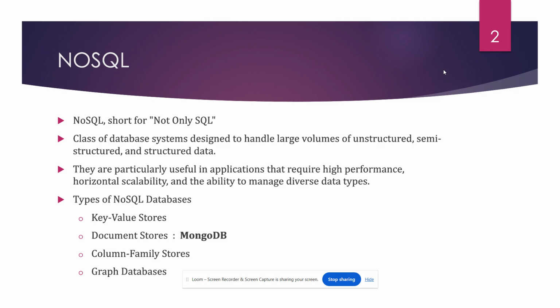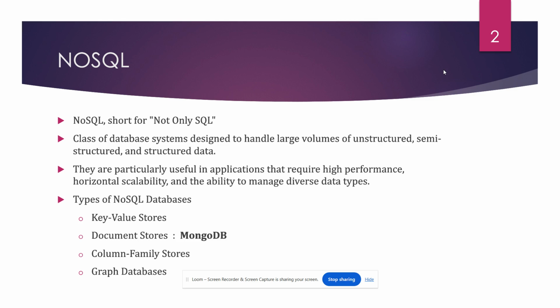This is a class of database systems specially designed to handle large amounts of unstructured, semi-structured and structured data. They are particularly used for applications which require high performance, horizontal scaling and the ability to manage diverse data types. There are various NoSQL databases like key-value store, document store, column family store and graph databases. Now we are going to discuss the document store, that is MongoDB.